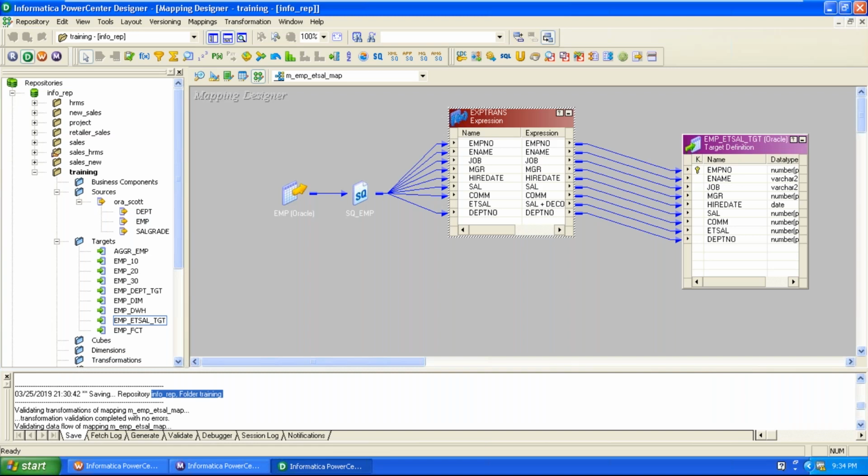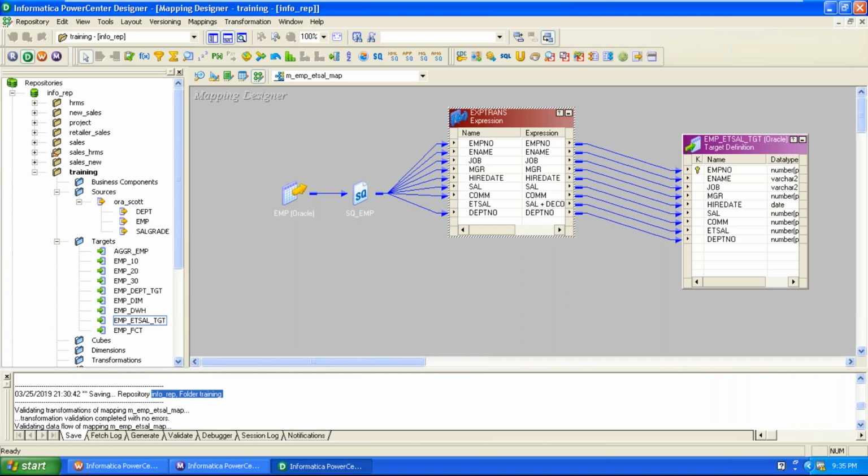The detailed data is not suitable for analysis. That's why we convert the detailed data to the summarized format by using the aggregator transformation. From an analysis point of view, we read the detailed data from the source, convert it to the summarized format, then insert the data into the respective target. The expression transformation processes data at a very detailed level, but the aggregator transformation processes data in a summarized manner. For the aggregator transformation, input is very detailed and output is summarized.